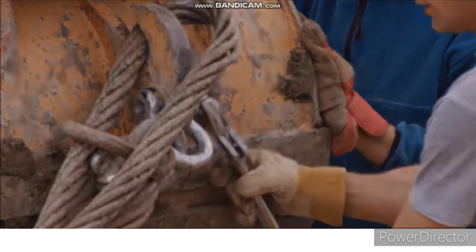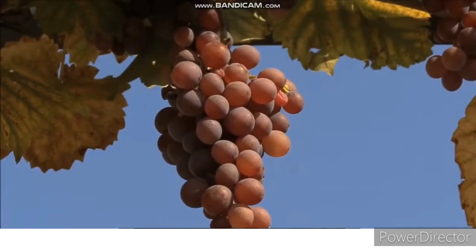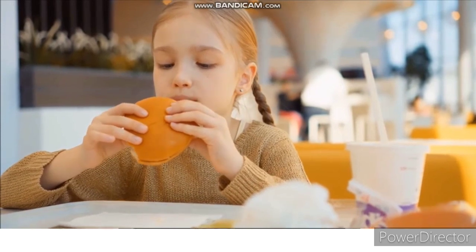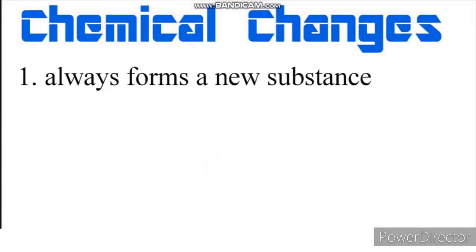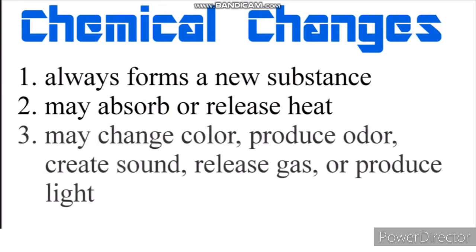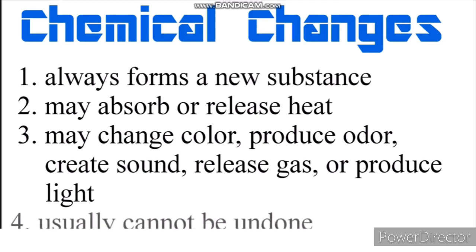Students, rusting of metal, fire, fruit ripening, and digestion of food are all examples of chemical changes. Chemical changes always form a new substance. They may absorb and release heat. Sometimes a chemical change will cause a change in color, produce odor, create sound, release gas, and produce light. And usually they can't be undone.